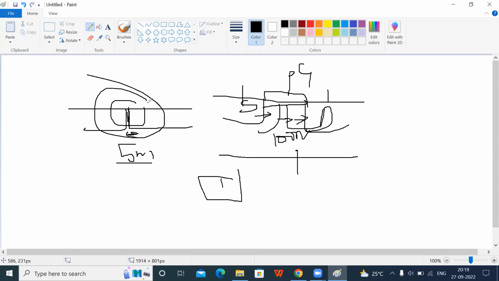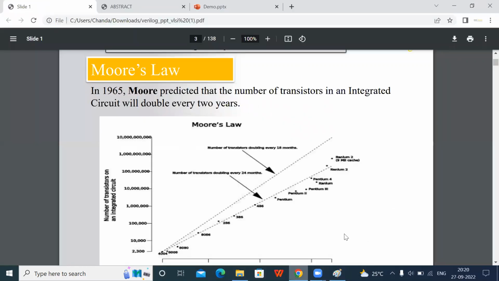Okay, so in 1 nanometer we won't use the transistor. So beyond 1 nanometer, what is the technology we can come to? If the transistor is dead, VLSI will be dead. Then what is the alternate technology? I don't know. Okay, alternate technology, before that we'll discuss.